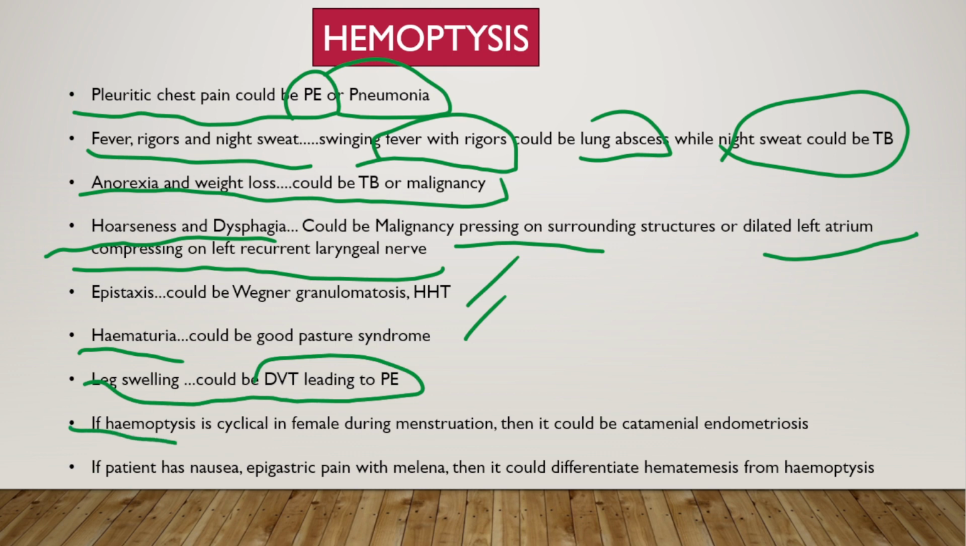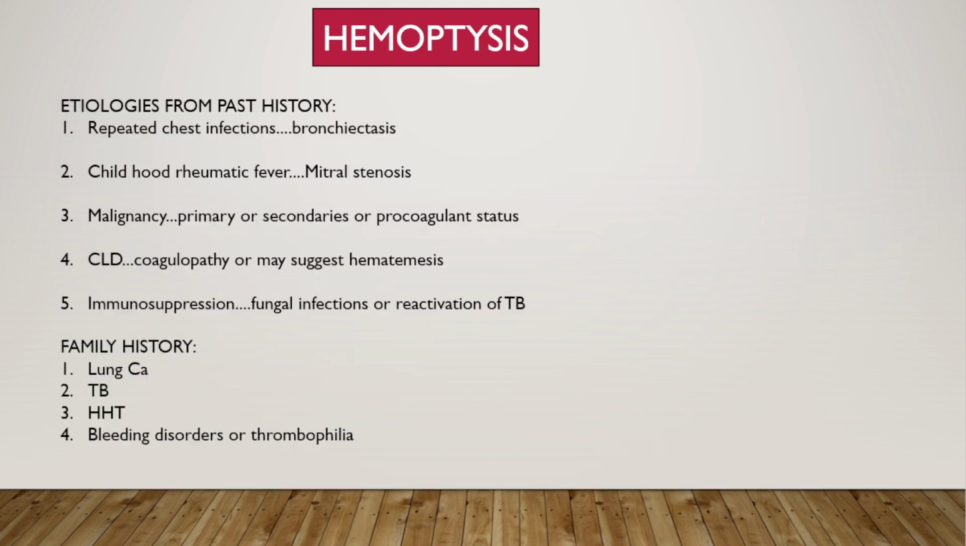If hemoptysis is cyclical, meaning it occurs every month during the days of menstruation, then it is called catamenial endometriosis, meaning the endometriosis has involved the lung parenchyma. If the patient has nausea, epigastric pain, and melena, then maybe the hemoptysis is wrongly taken for hematemesis.